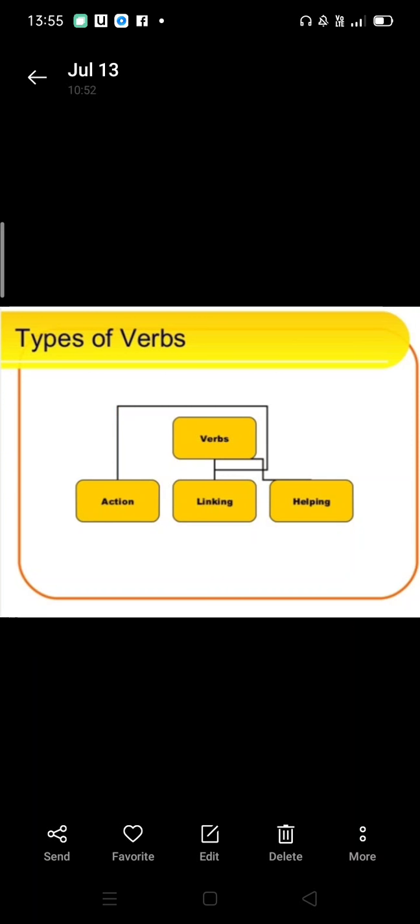Hello children, today we are going to learn about verbs. Verbs are action words like laughing, dancing, cooking, eating. So here comes the definition of verb. A verb is a word used to express an action, a condition or a state of being. There are three types of verbs: action verbs, linking verbs and helping verbs.